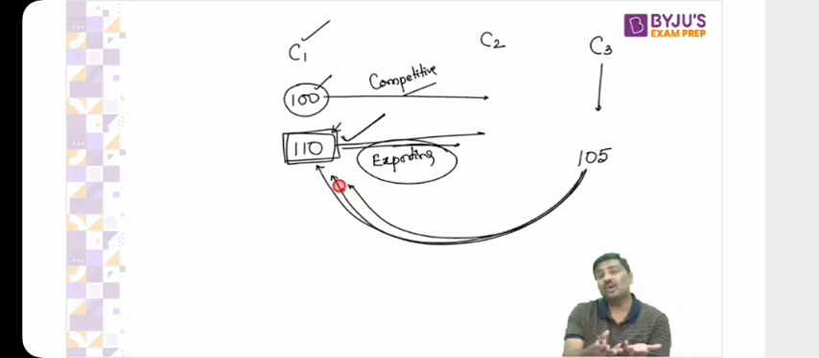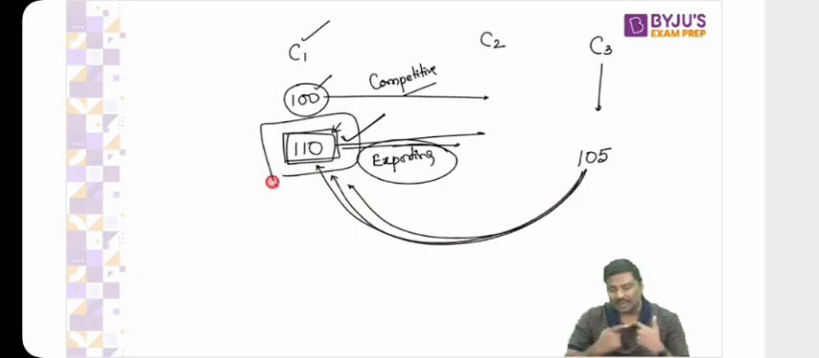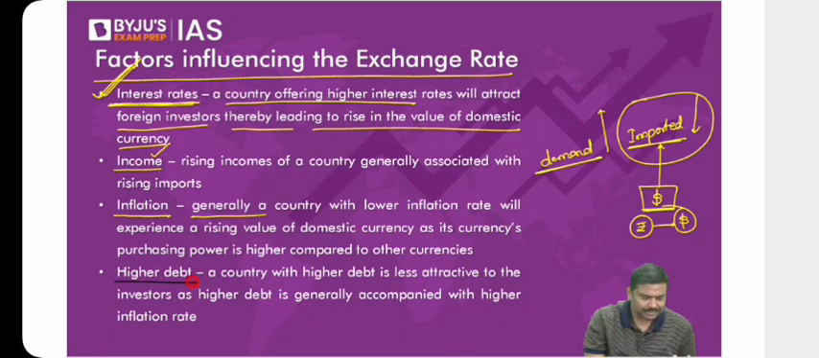They are becoming cheaper in the domestic market, and as a result of this, the domestic currency will start depreciating. That is basically the impact of inflation on the domestic currency or domestic exchange rate. Next, higher debt of the government.